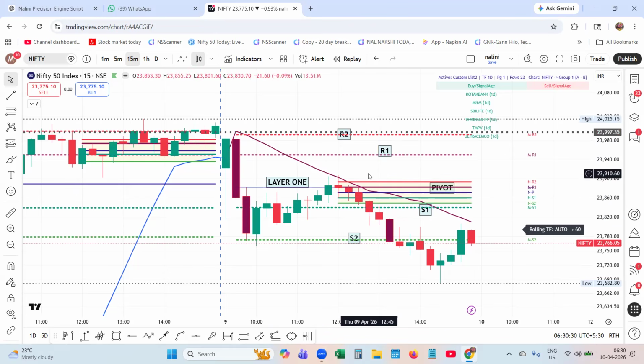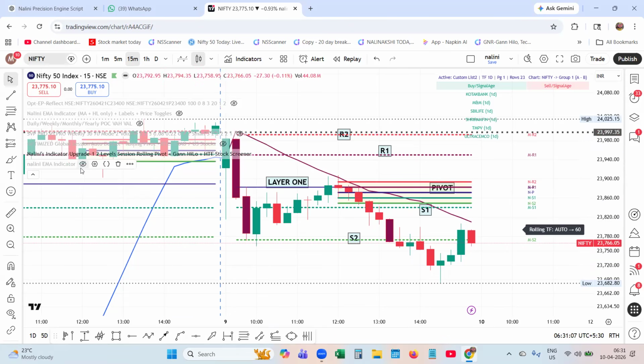Then it becomes clear when price gets rejected from the layer 1 pivot, the morning session, and also the layer 2 pivot, and starts trading down, it is clear that the trend is intact. The morning trend, which was down, was intact and carried on to the afternoon session too. Though you can see the market broke down this layer 1 S2 and even traveled further. There are even S3 levels also.